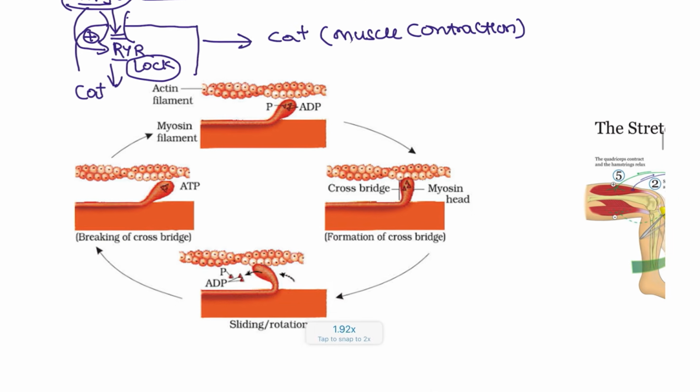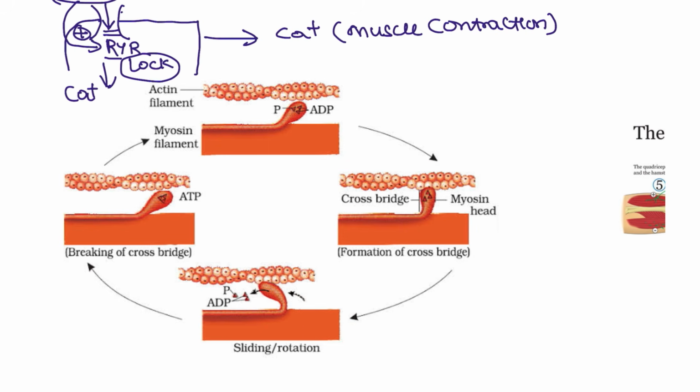How is the muscle contraction going to take place? First, the ATP is going to bind with the myosin head. Once it is bound to the myosin head, it causes the hydrolysis of the ATP. ATP is converted back to ADP. After that, it is going to form the cross bridge. In the cross bridge formation, it is going to release the calcium, and this is known as muscle contraction.